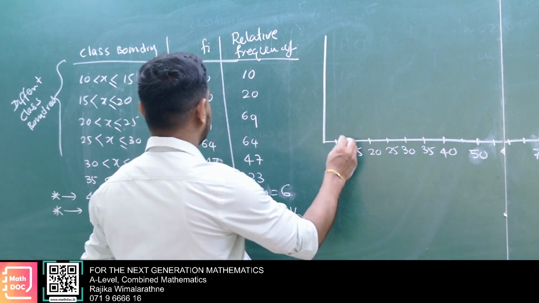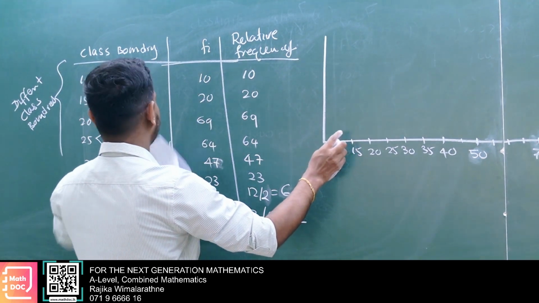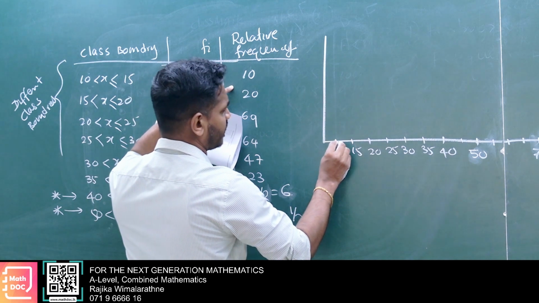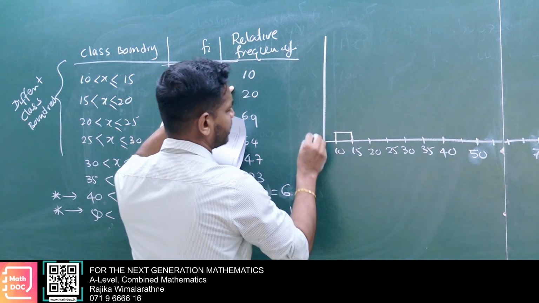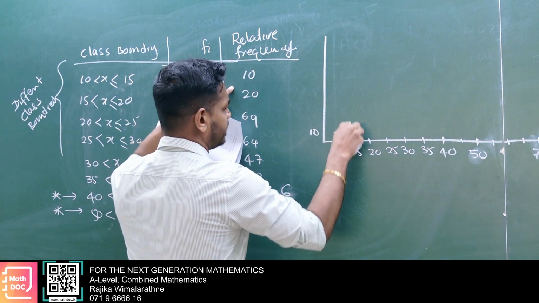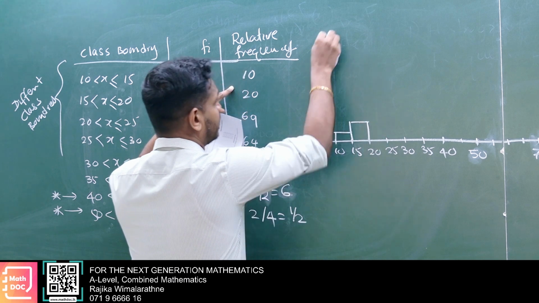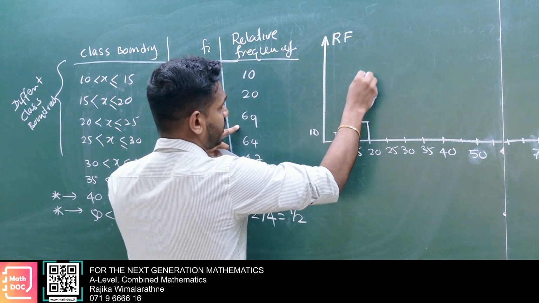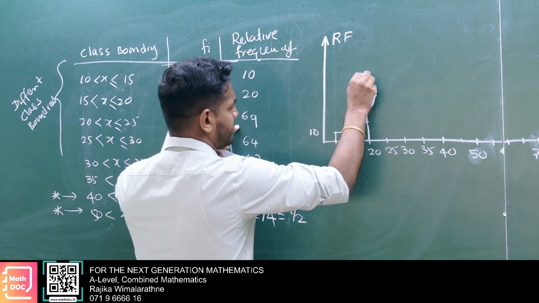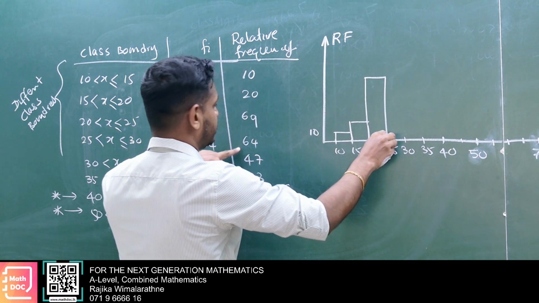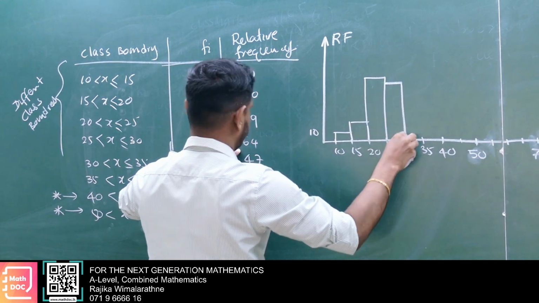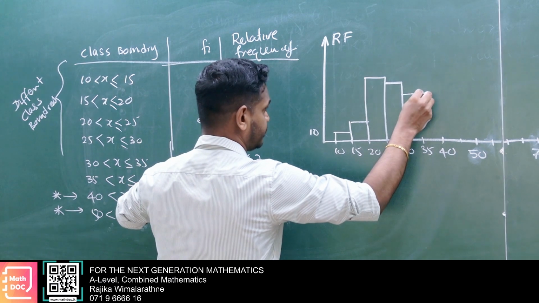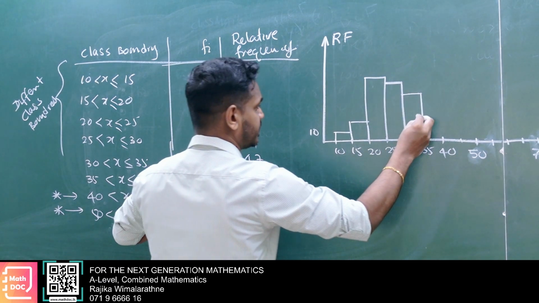Then 10 to 15, 10, 20. Yeah, you have to get relative frequency. Then 69, 64, 47, 23.